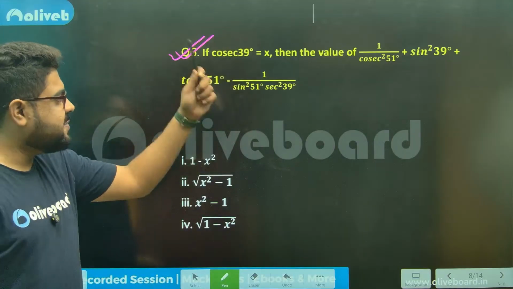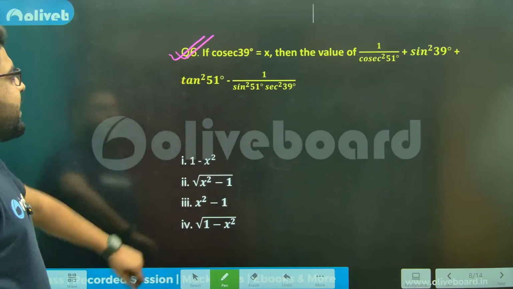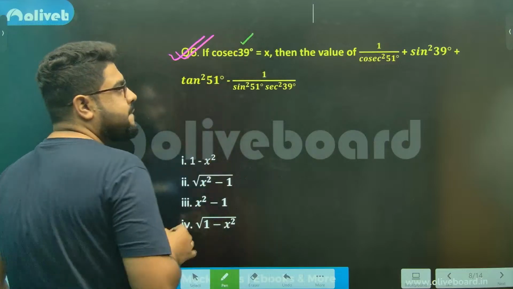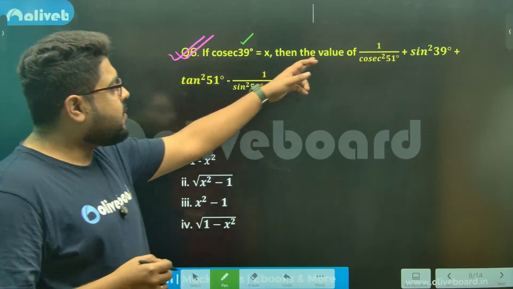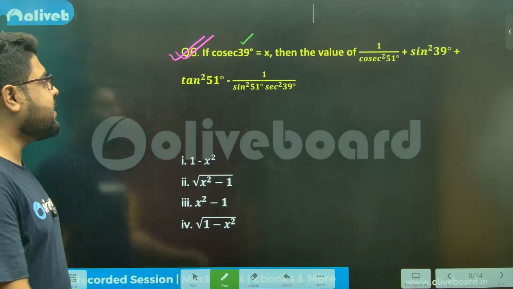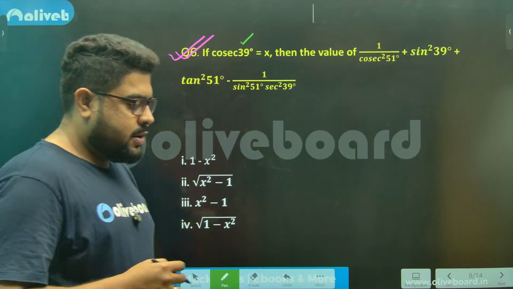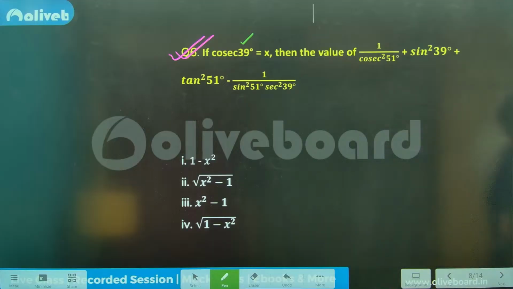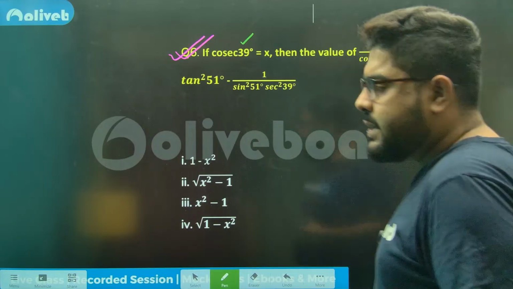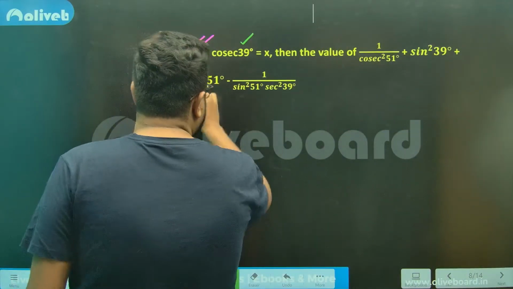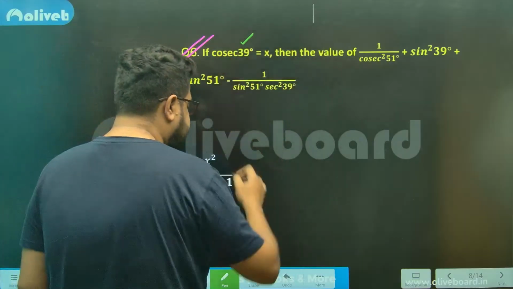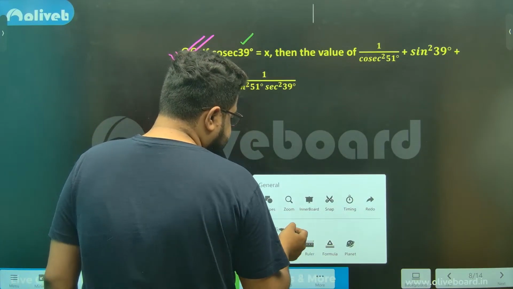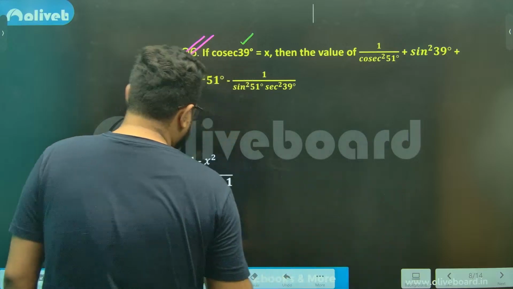Perfect. Solve, sir. Cosec 39 is given. Sir, 1 by cosec square 51. Sir, 51 and 39 total 90. Achha, do this, please. Sir, because there is no other value apart from 51 and 39, do a simple thing.